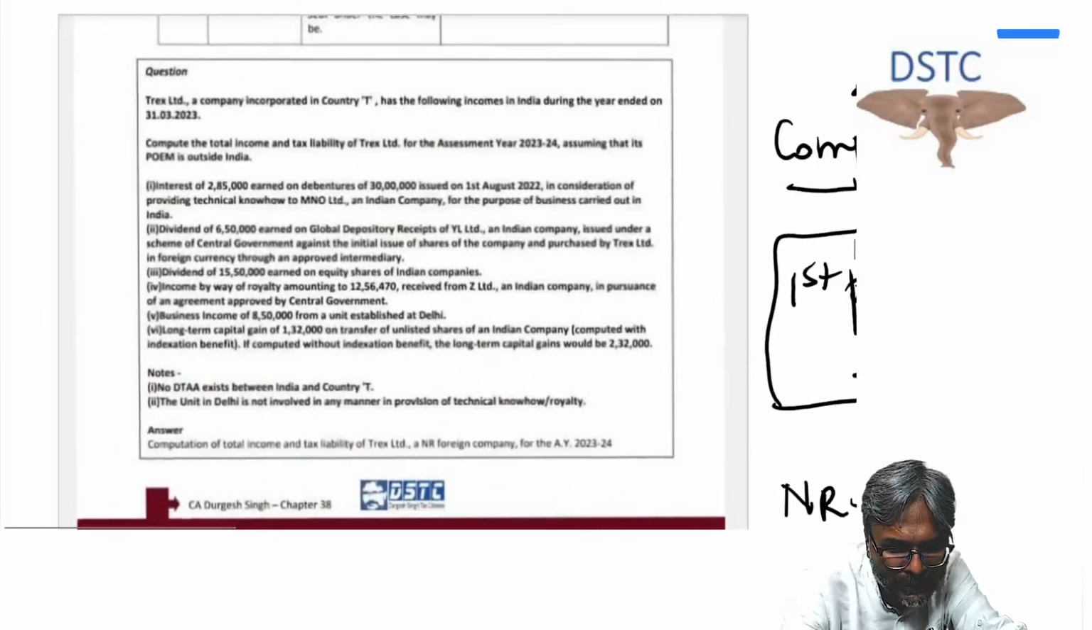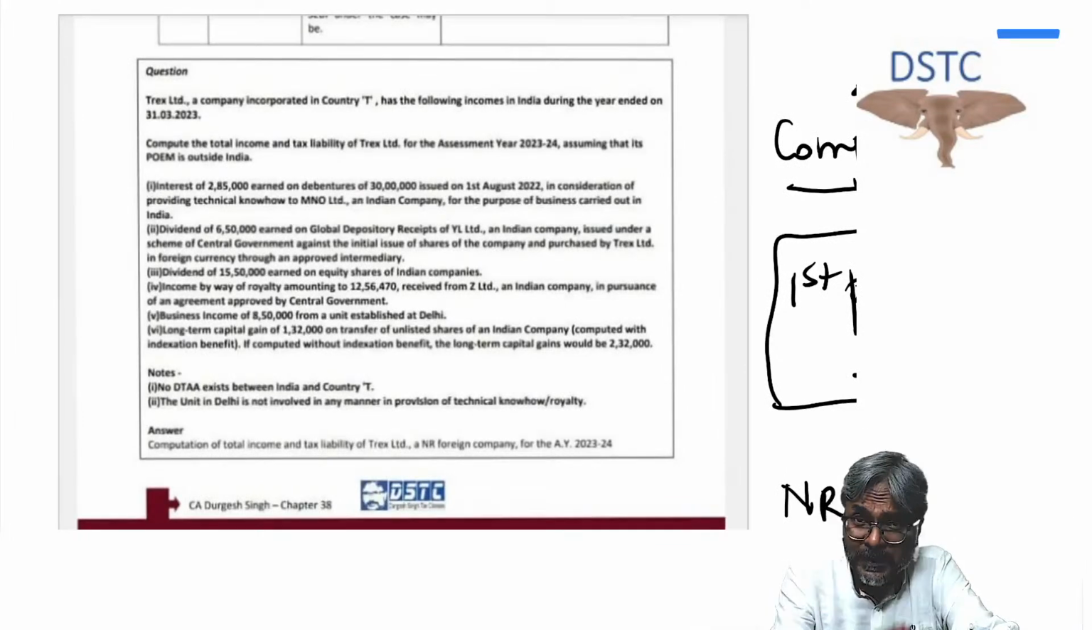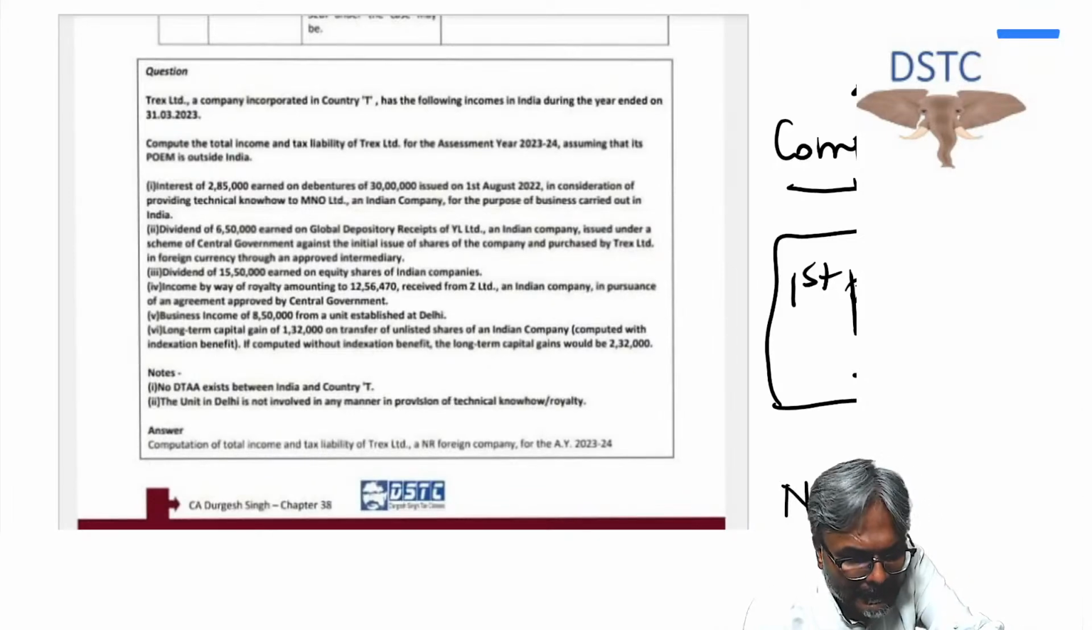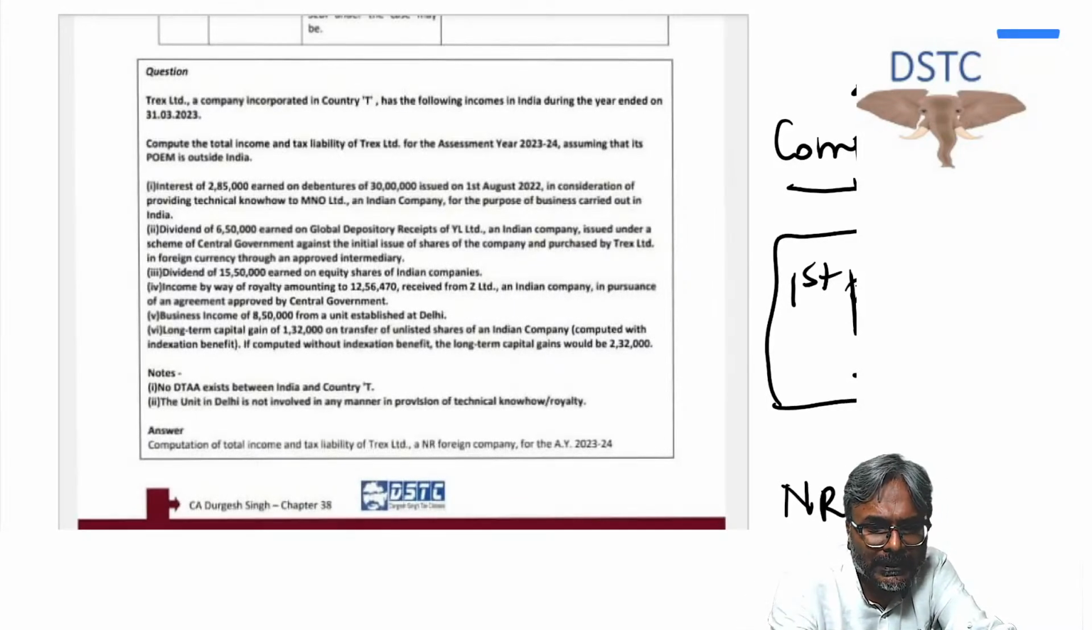Please have a look at this question, Trex Limited. Again, these are expected questions which I consider to be there in your examination. Let's pray for the best. Trex Limited, a company incorporated in country T, has the following income in India during the year.